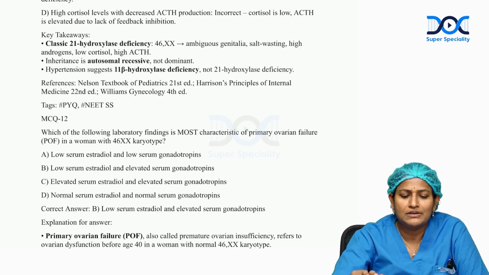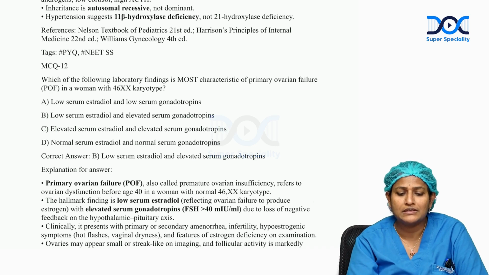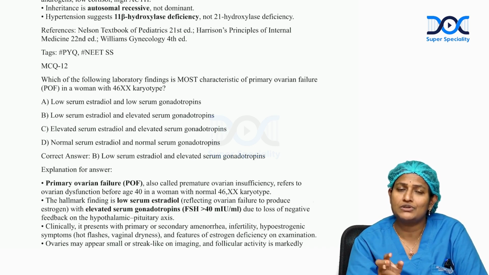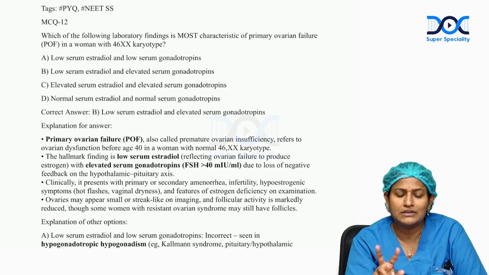By definition, ovarian dysfunction happens before 40 years with low serum estradiol, that means production of estradiol from the ovary doesn't happen, with elevated FSH level. By definition, these three are the criteria.